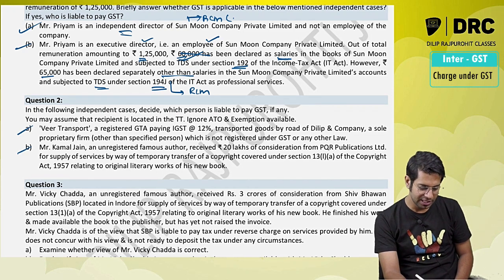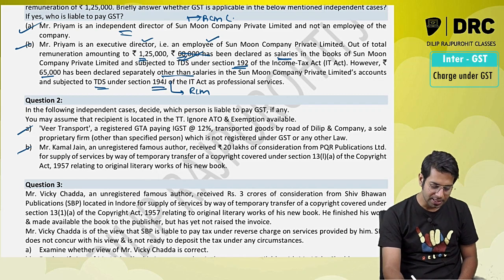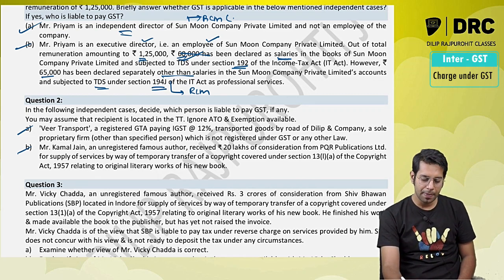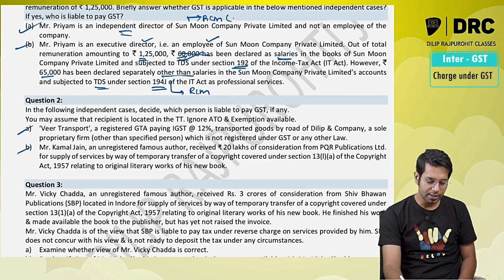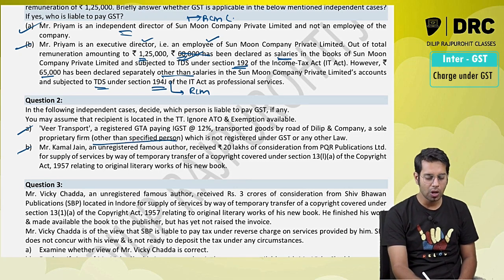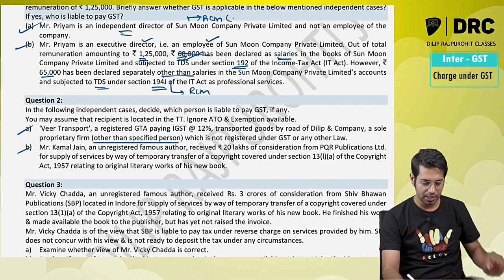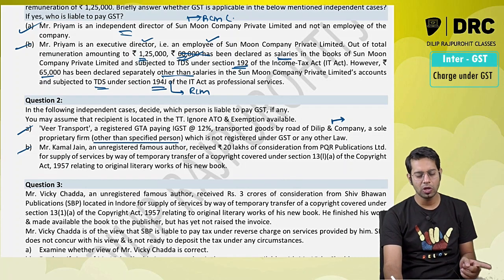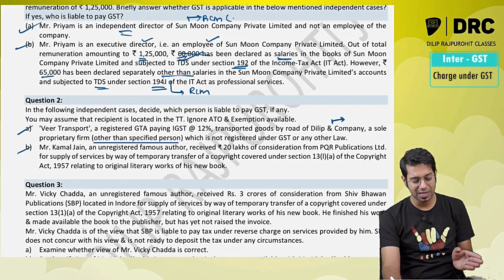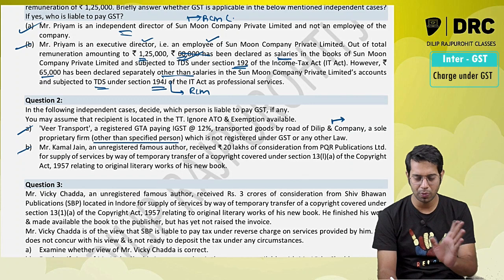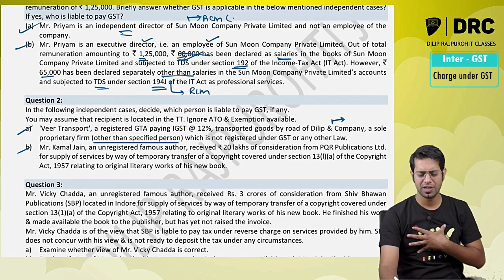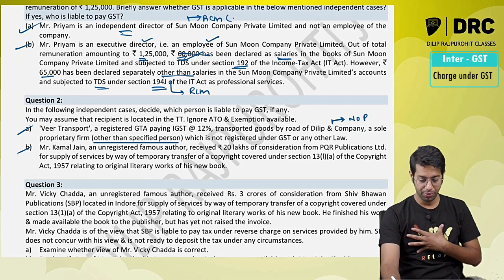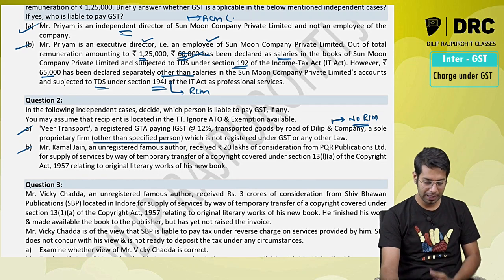A GTA paying tax at 12% transported goods by road for Dilip and Company, a sole proprietor firm, other than specified persons, meaning it is not a notified person, which is not registered under GST law. So anyways, in this case GTA is opting to pay tax at 12% and it has given services to an unregistered person, a sole proprietorship concern, not a specified person, so no RCM will be applicable.